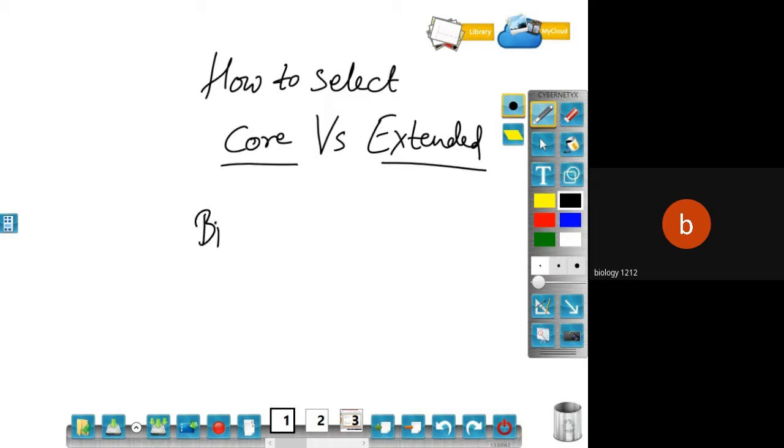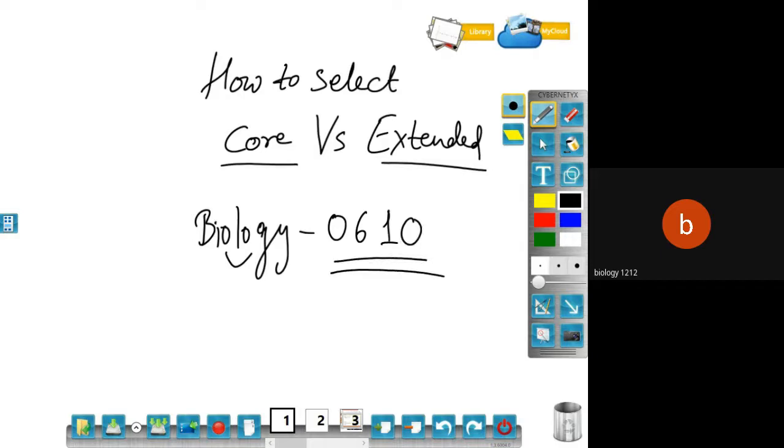We are only doing biology, 0610. That's our bio code. Please remember, we are going through this topic of how a student should select either the core or extended for the bio subject, which has the code 0610, for South Asia.